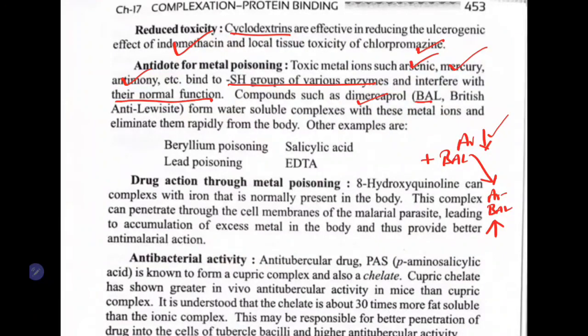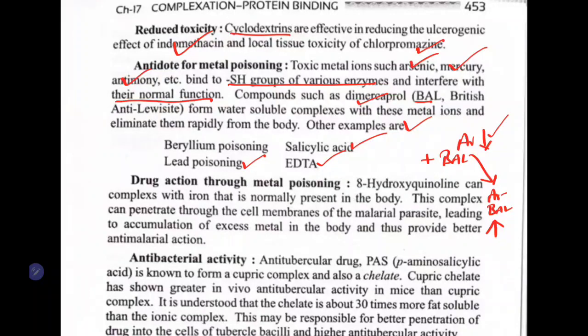Other examples are beryllium poisoning, which can be reduced by salicylic acid. Salicylic acid is a complexing agent here, and lead poisoning can be removed by adding EDTA into the body. So if anybody is suffering from this type of metal poisoning, you can use these complexing agents to reduce that poison. Next we have drug action through metal complexation.